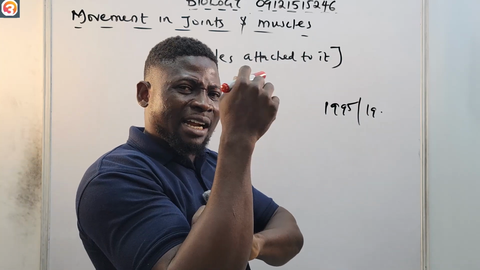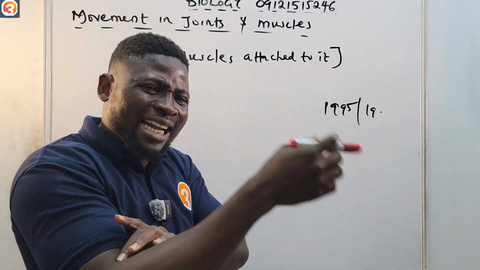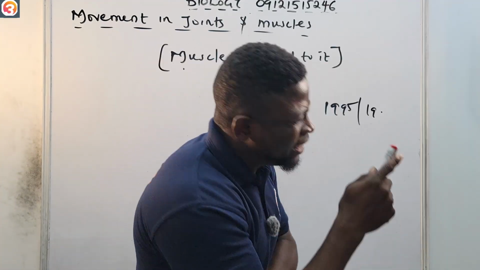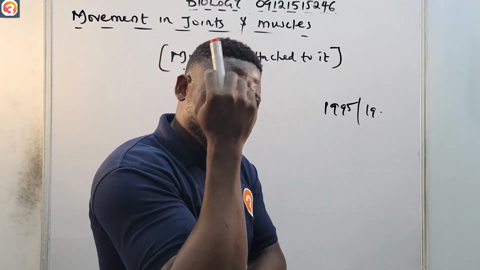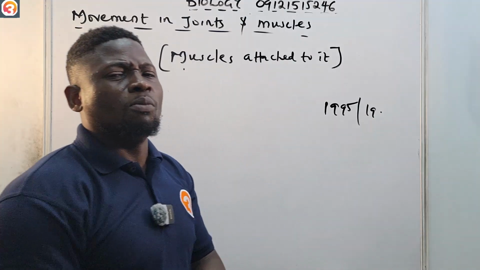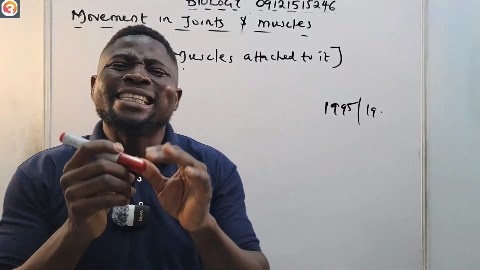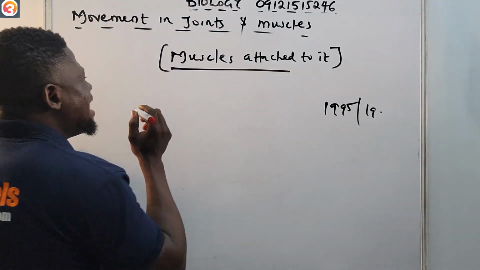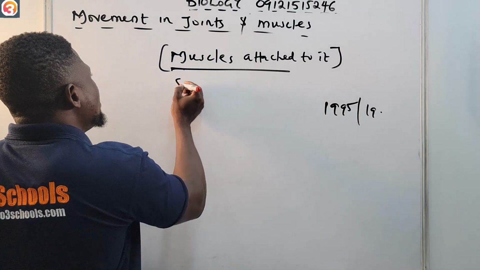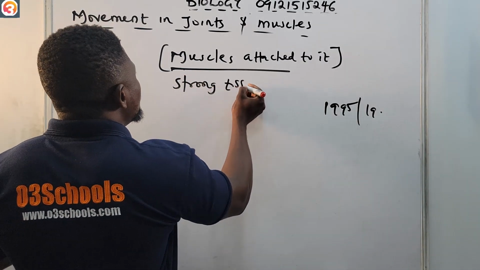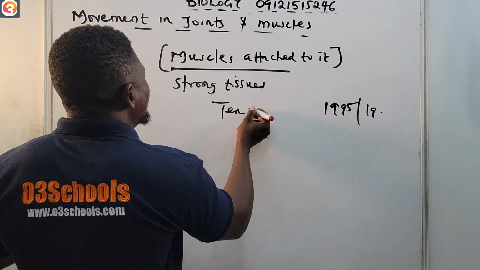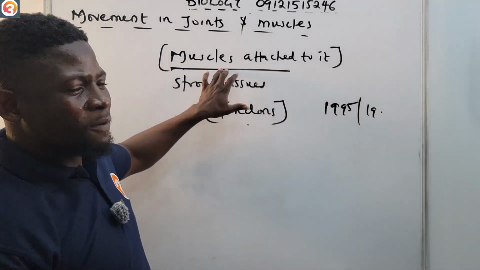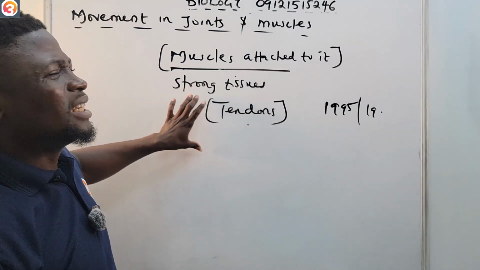So there's a joint here now. It will not move without the muscles that are attached to this joint. It will not move except the muscles attached to the joint cause it to move. Now, muscles are attached to bones by very strong tissues that we call tendons. Please take note of that. The muscles are attached to bones by very strong tissues known as tendons.